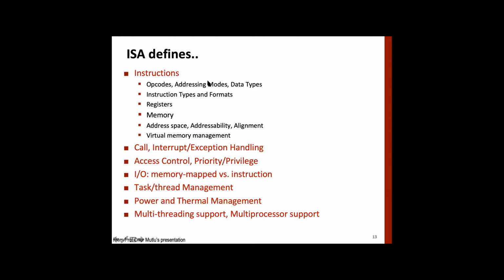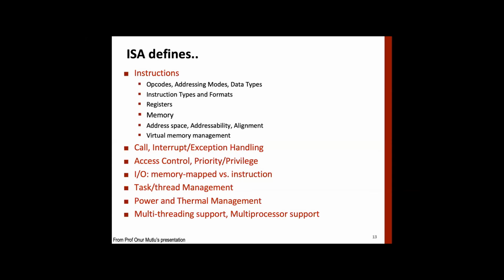An instruction has an opcode, which says what we are doing, and then operands. How these operands are to be fetched and addressed is defined by the addressing mode. For example, the register addressing mode means that everything is in registers, like when you say register A and register B are to be added and moved to register C.